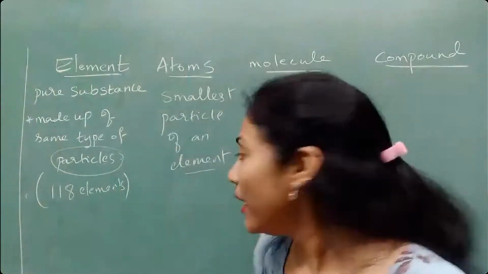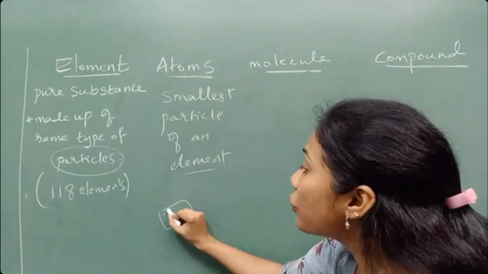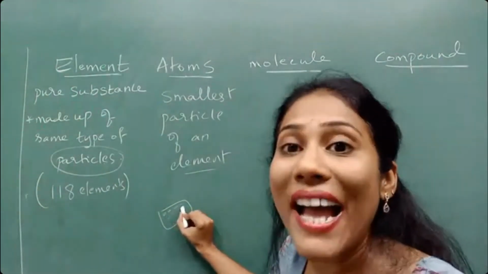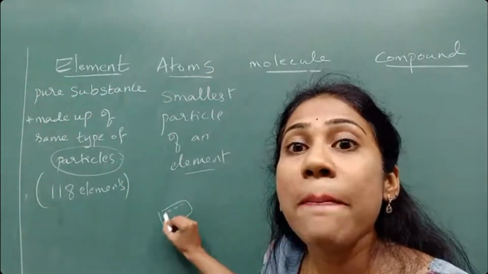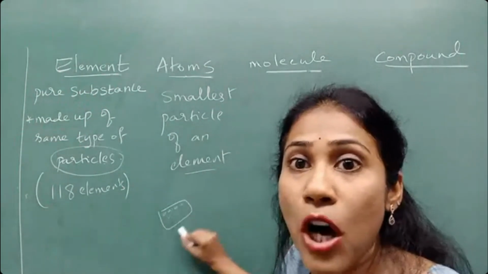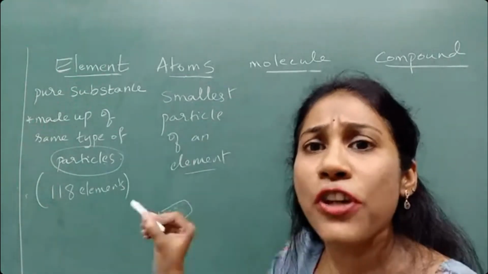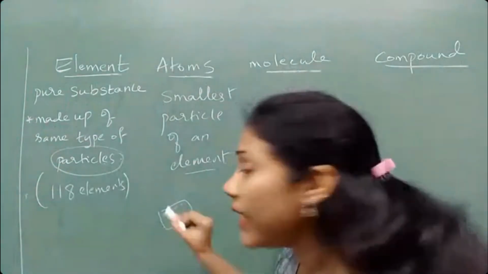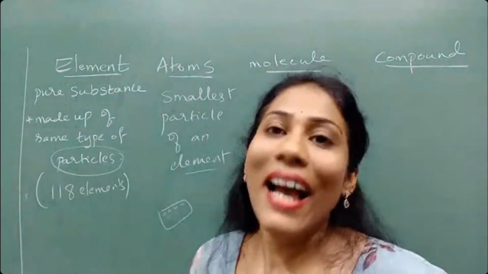I told you, if you take a small piece of element, it has got crores and crores of atoms, same type of atoms. So this smallest particle, that is what we mean by atom.